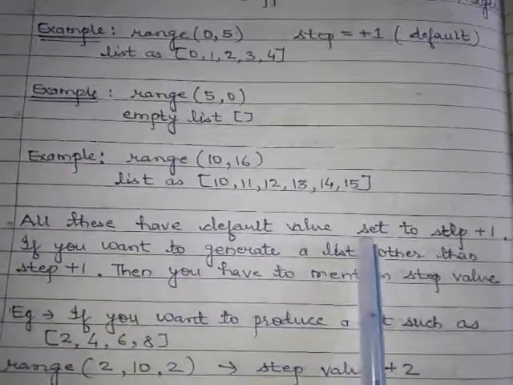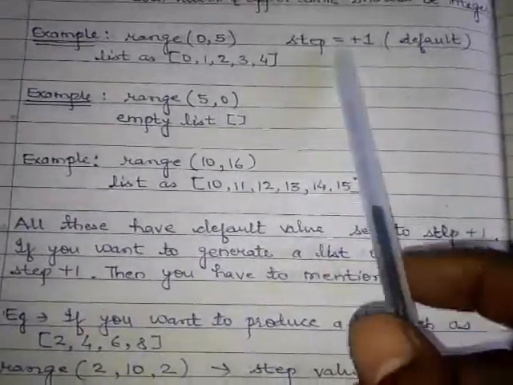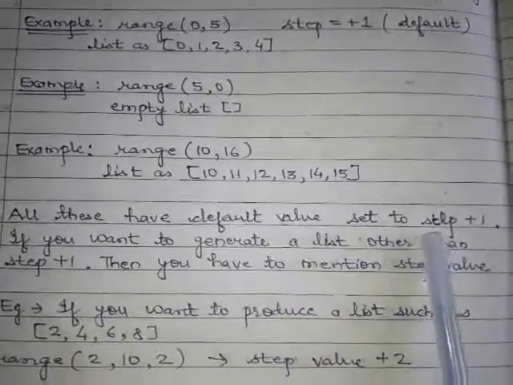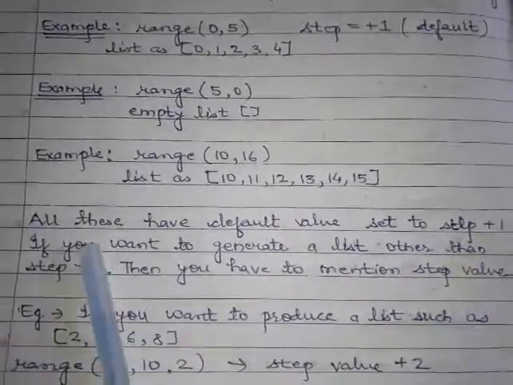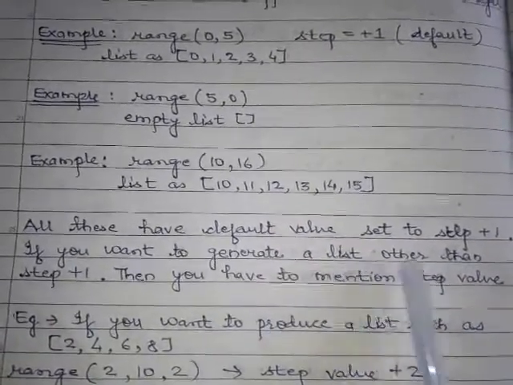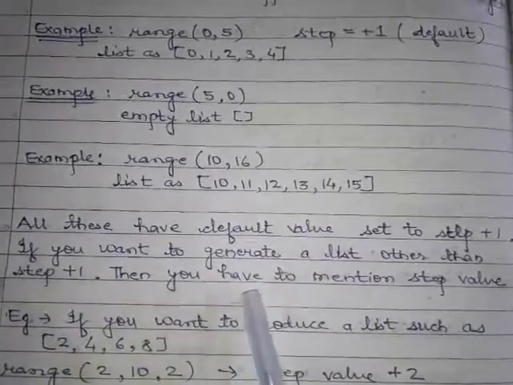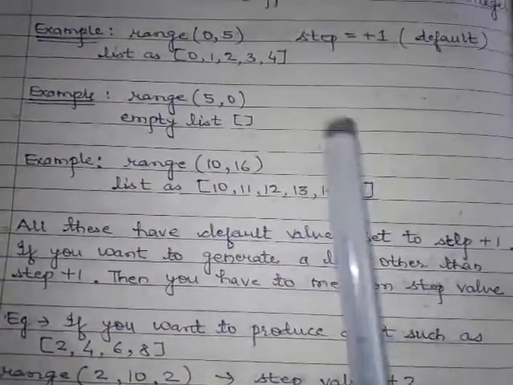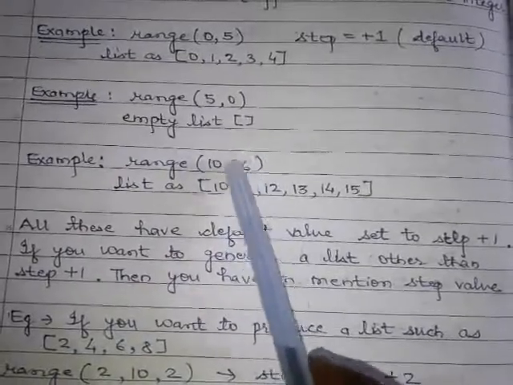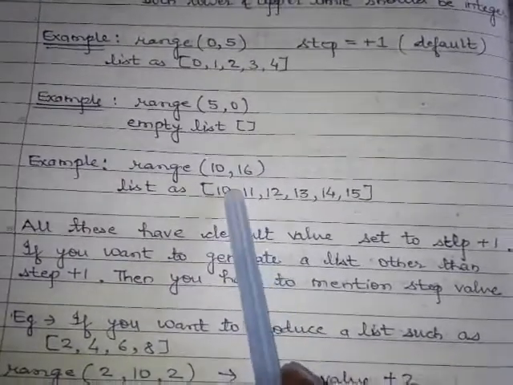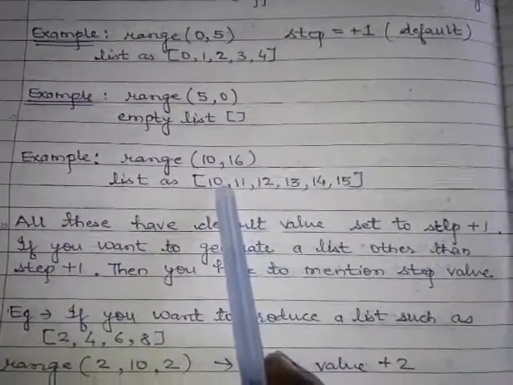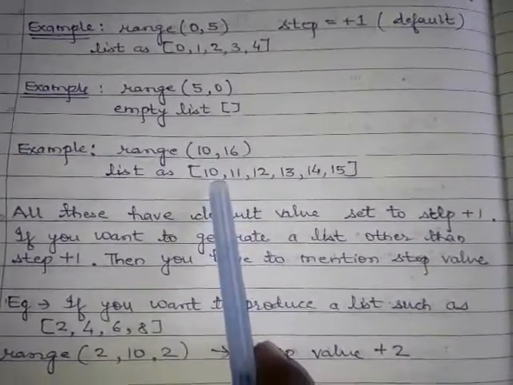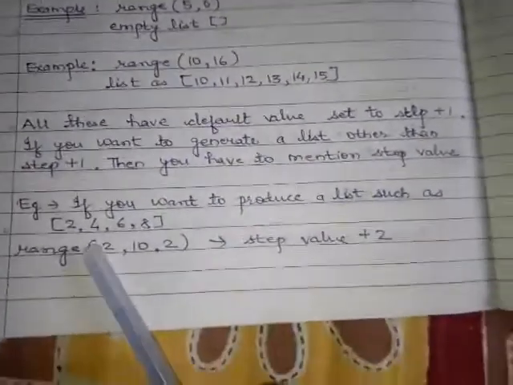All these have default value set to step 1. So we have seen these examples in which the default step value is +1. If you want to generate a list other than step 1, then you have to mention the step value. Those kinds of lists in which the step value is not 1, we have to mention the step value. Okay, let us see the example over here.